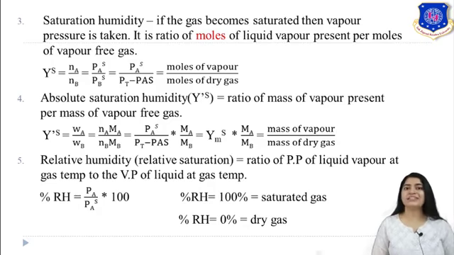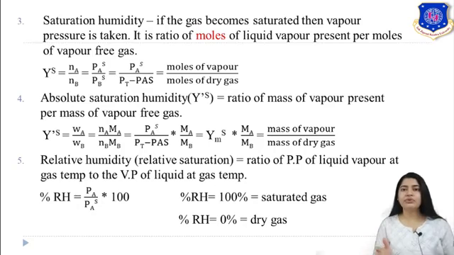Next is relative humidity. It is also called relative saturation. It is the ratio of partial pressure of liquid vapor at gas temperature to vapor pressure of liquid at gas temperature. So you are taking vapor pressure and partial pressure at the gas temperature, because at the end liquid is transferring into gas.